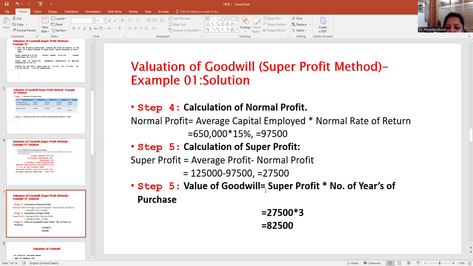Step 5, we need to calculate the goodwill: super profit into number of years of purchase. Super profit is 27,500 into number of years of purchase, which is given in the question as 3. So 27,500 into 3 is 82,500. This is the calculation of goodwill under the super profit method.